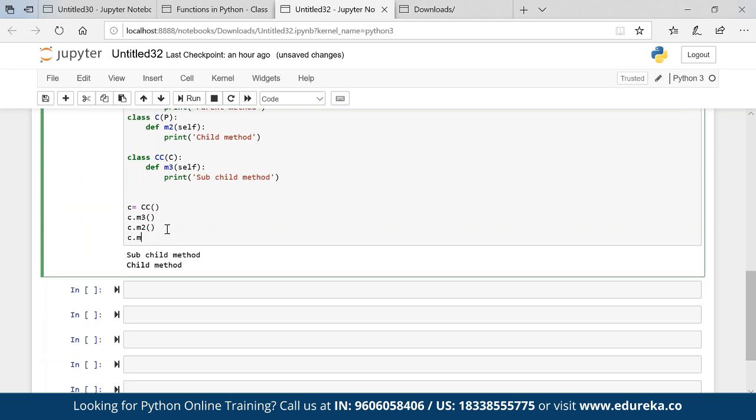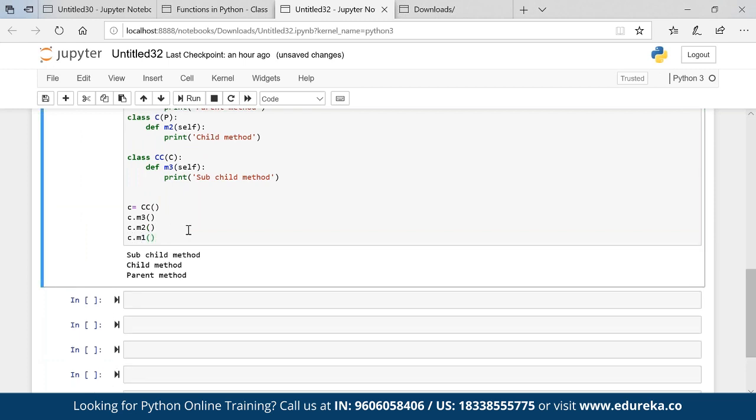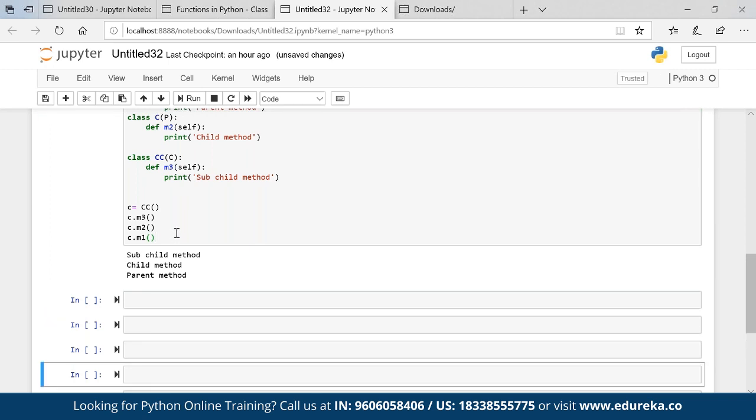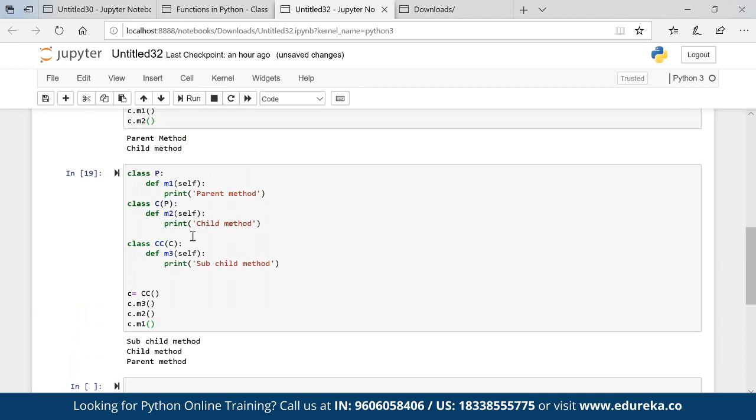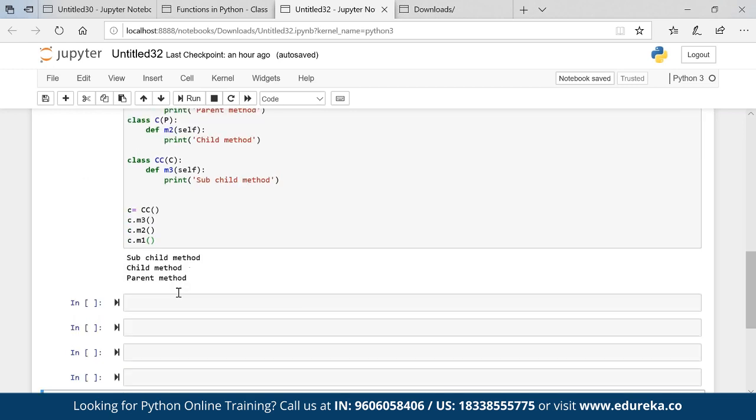C dot M1, it is also running fine. So basically CC has all the properties of the parents above, and this is known as multi-level inheritance. There is no limit. I can have multiple relations, but in industry standard, we prefer to go with a maximum of 6 to 7 levels, multi-level basically.